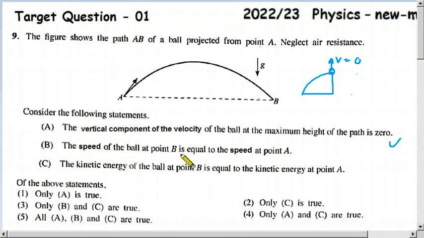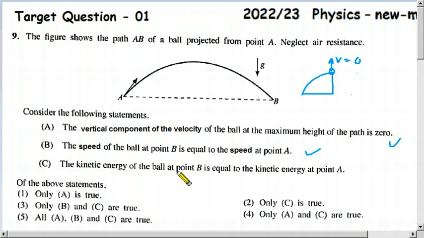The speed of the ball at point B equals the speed at A. That is also correct, because without regard to direction, the speed is the same. Only the direction is different here. We are not considering the direction, only the speed. Speeds are equal. Therefore this one is correct.